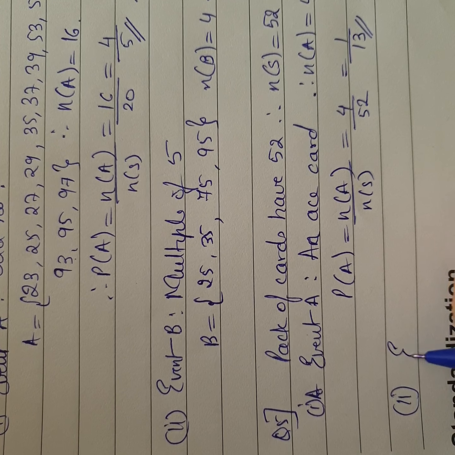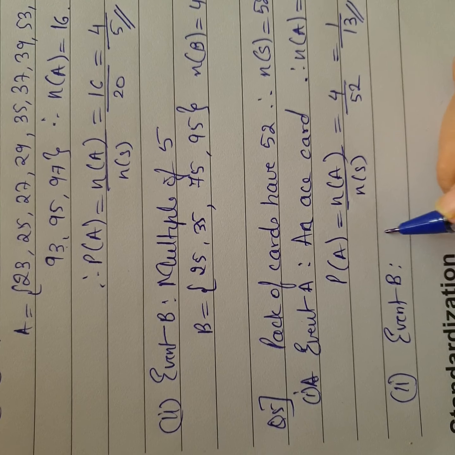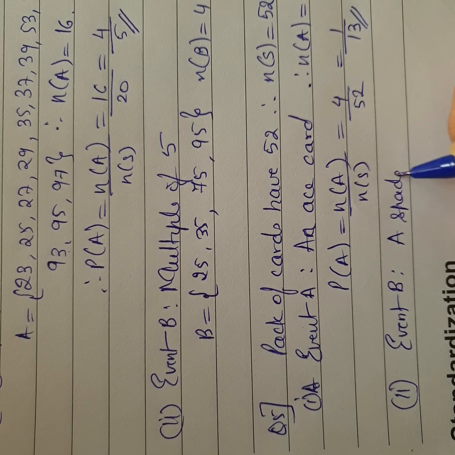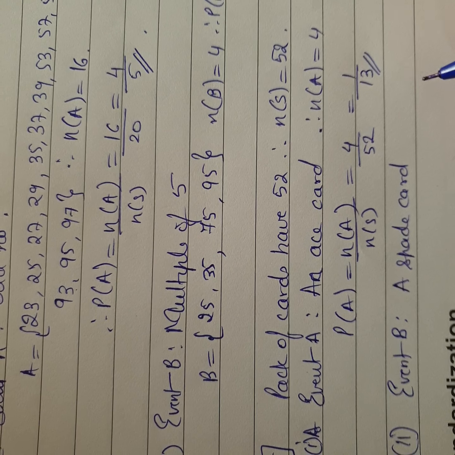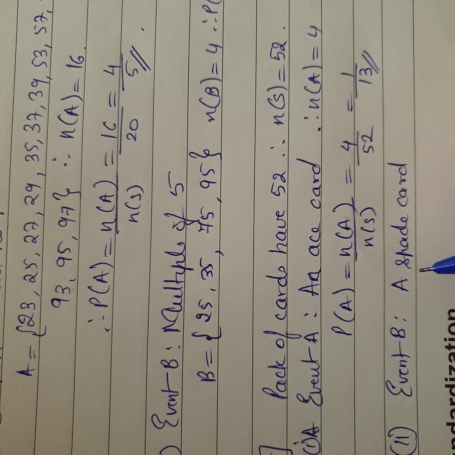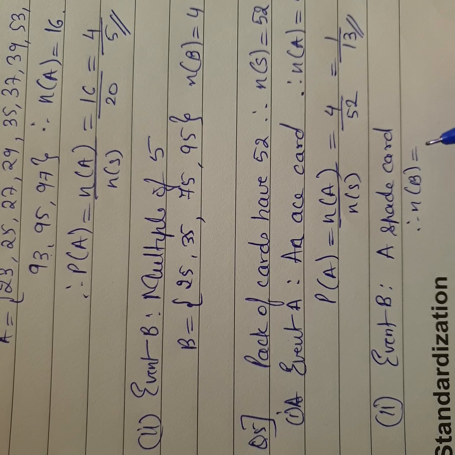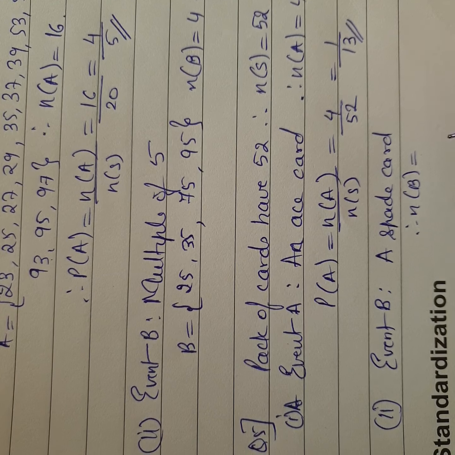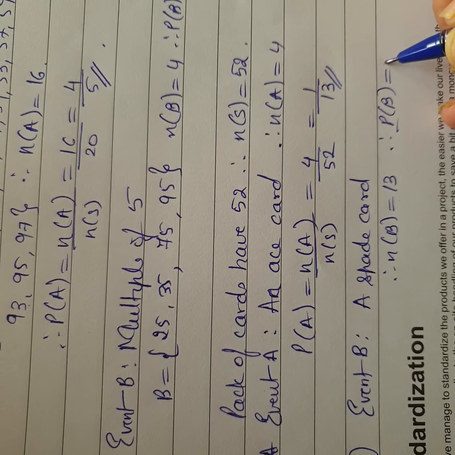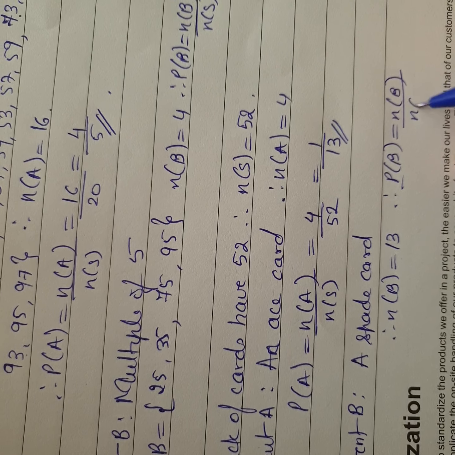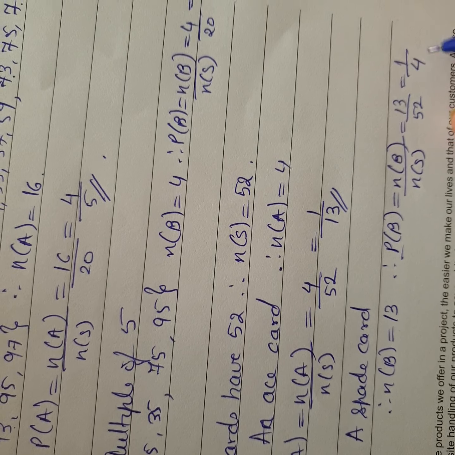Similarly, you have an event B. I hope you remember that an ace card is not a face card. Event B is a spade card. Now when they say a spade card, we know that out of the 52 cards, 13 are spade, 13 are diamond, 13 are heart and 13 are club. So directly you can write one sentence: there are 13 spade cards, so the number of B is 13. Therefore the probability of B is equal to the number of B upon the number of S, and it is 13 upon 52, which is going to be 1 upon 4.